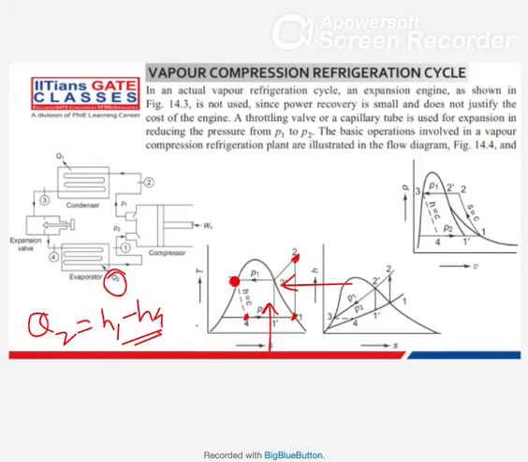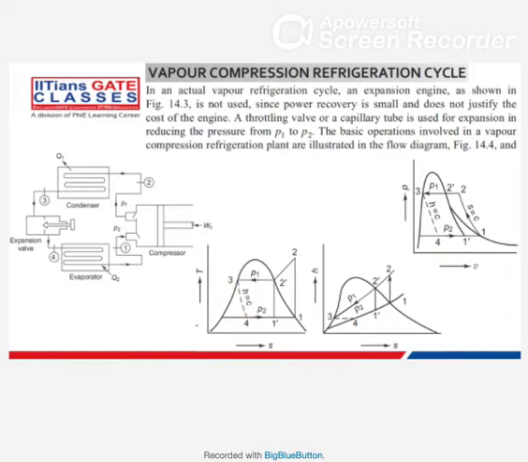Now here, H2 minus H3 will give you the heat rejected in your condenser. And then 3 to 4, as the enthalpy is the same, there is no work output. This point is very helpful while solving numericals, because the values for the fourth point will generally not be given.